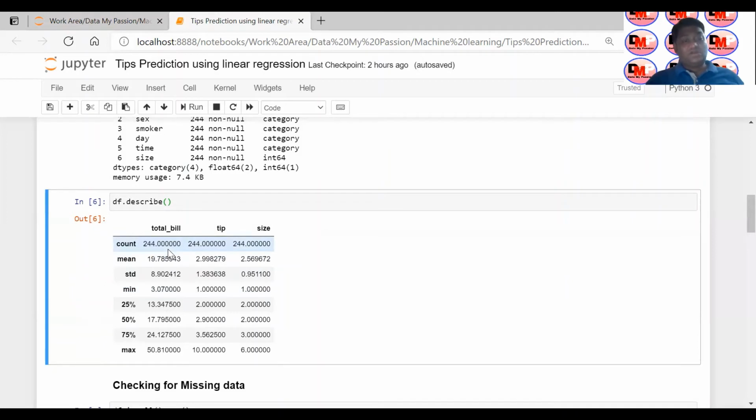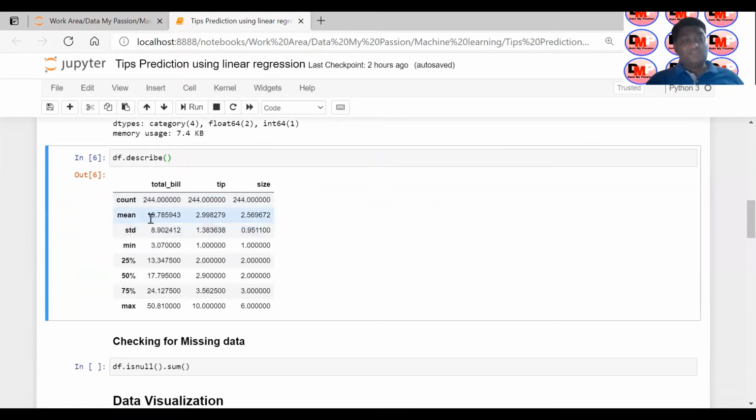If you look at the total bill, the mean of the bill given by the customer is $19.78. That is the mean of the total bill. Similarly, the standard deviation is 8.9. The minimum bill paid is 3.04. Then this is the 25th percentile, 50th percentile, 75th percentile, and maximum.